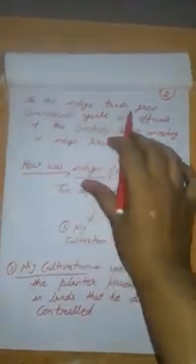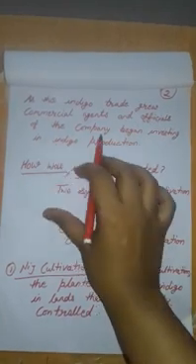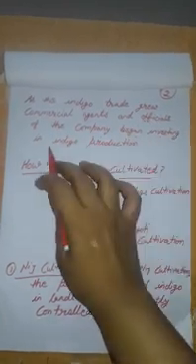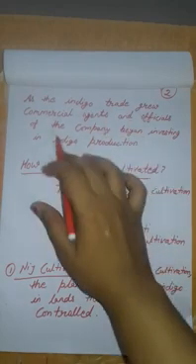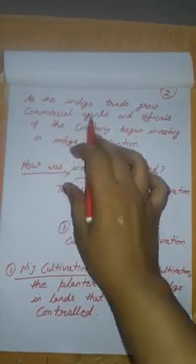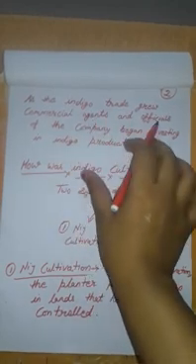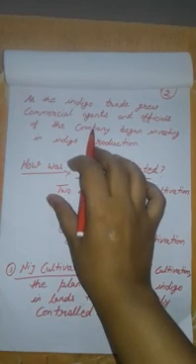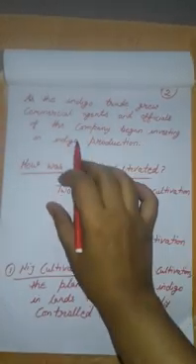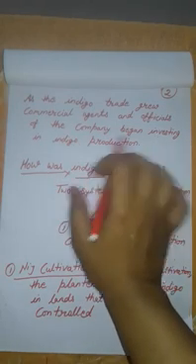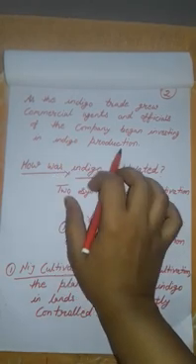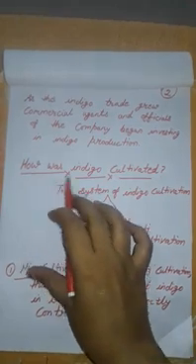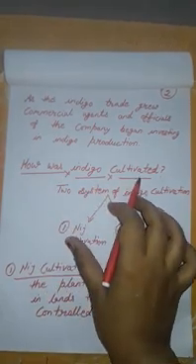As the indigo trade grew, commercial agents and officials of the Company began investing in indigo production. Children, please understand, when commercial agents, traders and officials of the Company analyzed that the indigo trade was profitable, they invested money in indigo production. Clear? How was indigo cultivated?